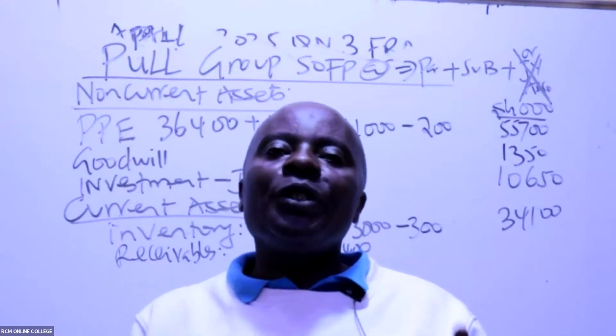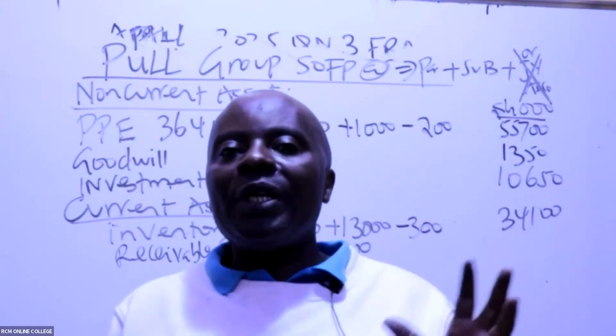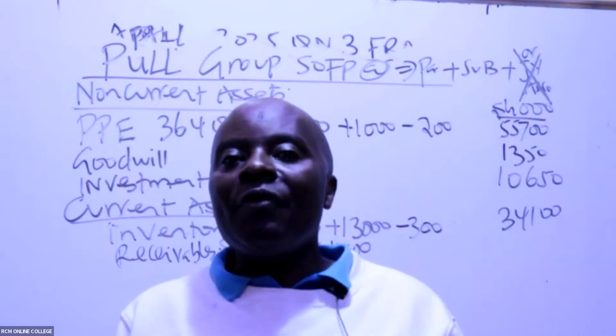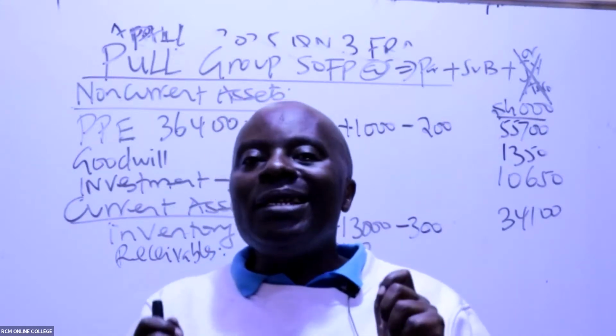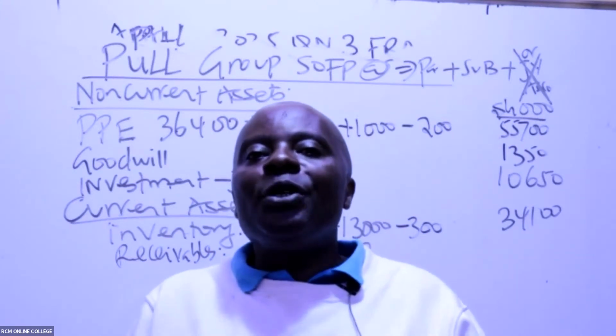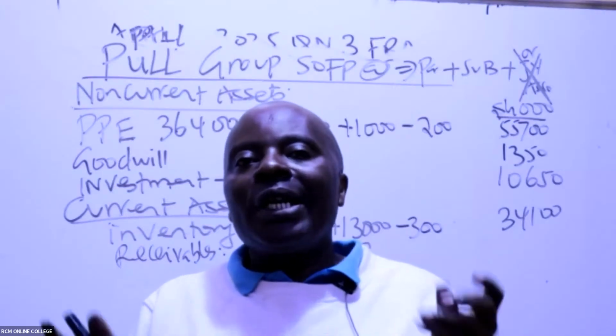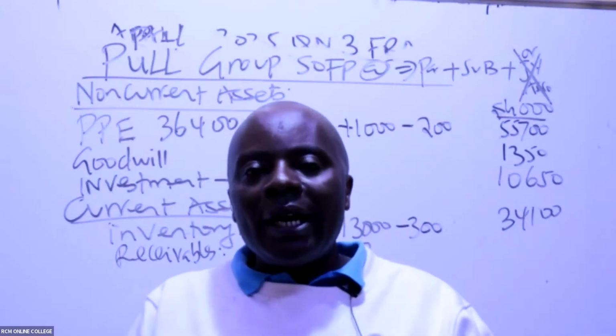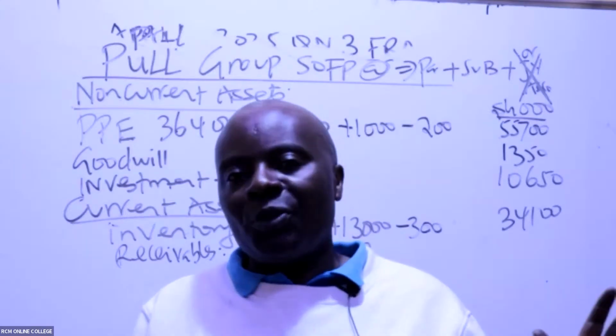The same case with these group components. Parent and subsidiary, they should never, in this case here, book any form of receivable in between them during consolidation. Any intra owings shall always be subtracted.